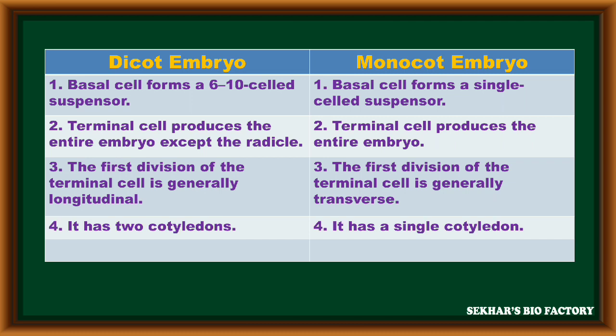In the structure of the dicot embryo, two cotyledons are present, but in the monocot embryo, only one cotyledon is present. The plumule occupies a terminal position in the dicot embryo, but in the monocot embryo, the plumule is present at the lateral side. These are the main differences between dicot and monocot embryo.